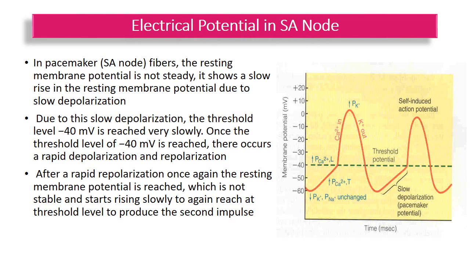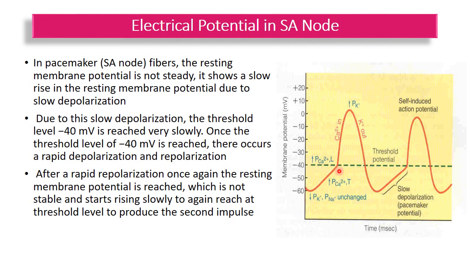Now, how the SA node works as a pacemaker, you can see here in the graph. In pacemaker SA node fibers, the resting membrane potential is only minus 55 to minus 60 millivolts. And the most important thing is it is not steady. That is, it shows a slow rise in the resting membrane potential due to slow depolarization.